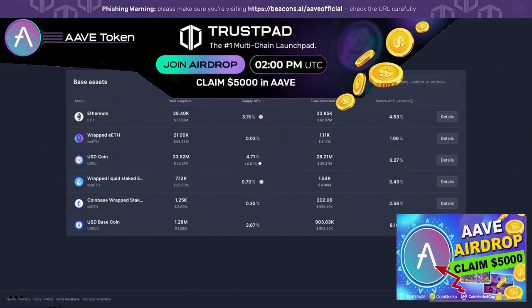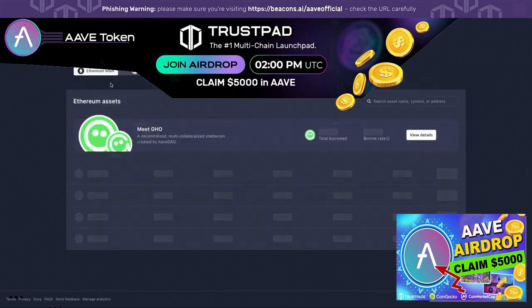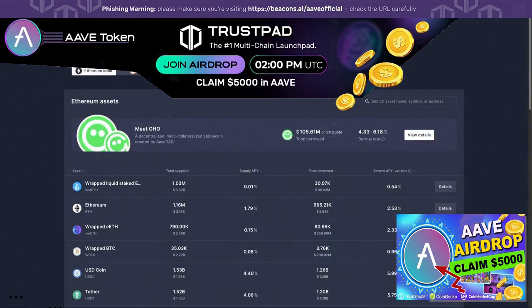So if you go to the markets tab here, I'm on Base. Now you can use Ethereum, you can use any of these blockchains. Ethereum, the Ethereum mainnet, has the largest market. You can see right here the total borrows are about 6 billion, market size is 16 billion.